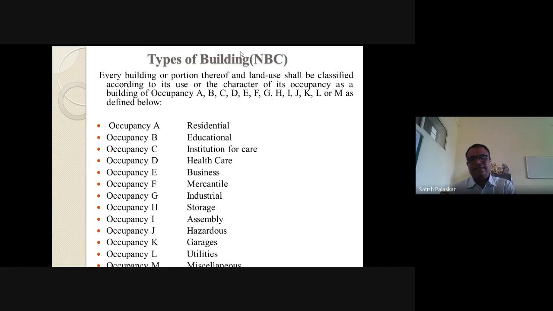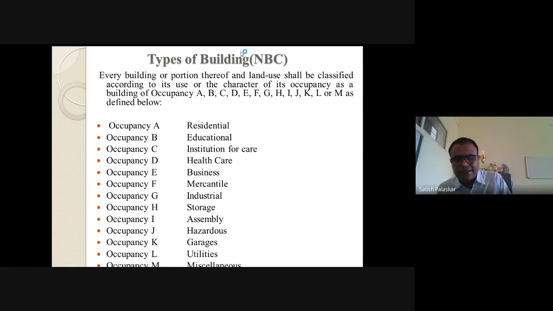Next is the garage. A garage may be a parking garage, private garage, repair garage, or showroom. The parking garage is a building solely for the parking of motor vehicles for a limited period of time.